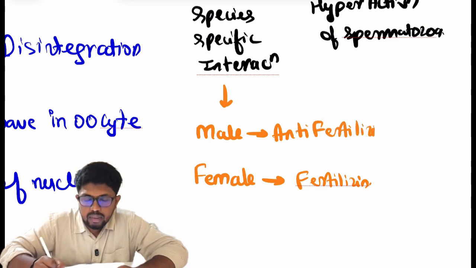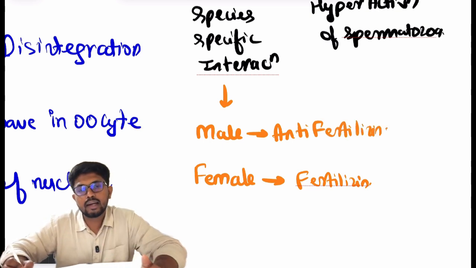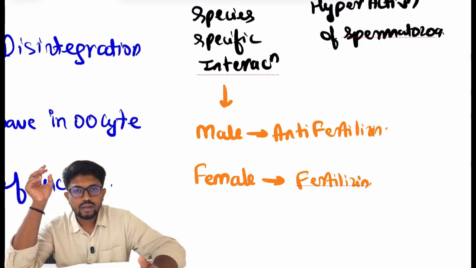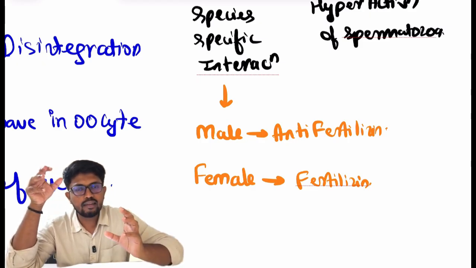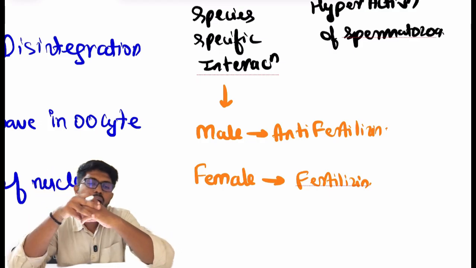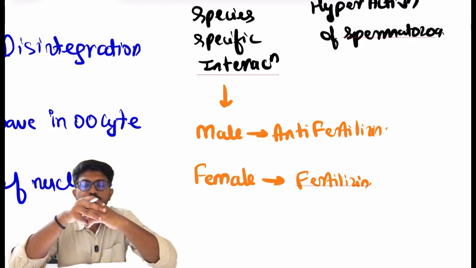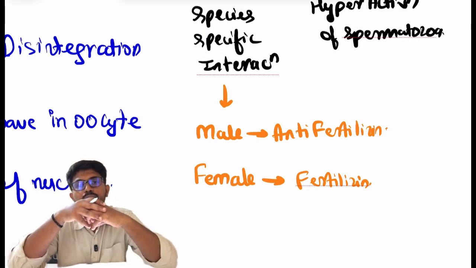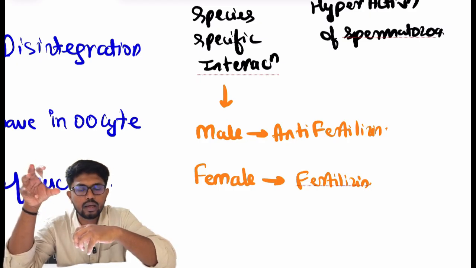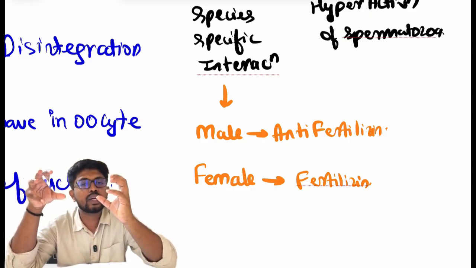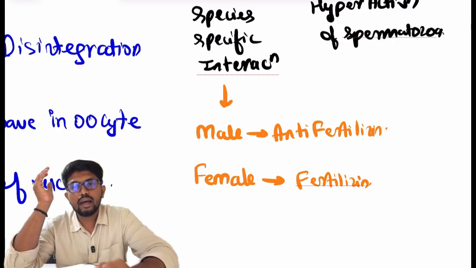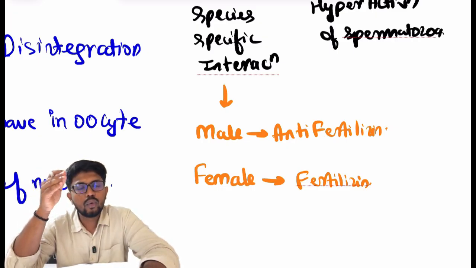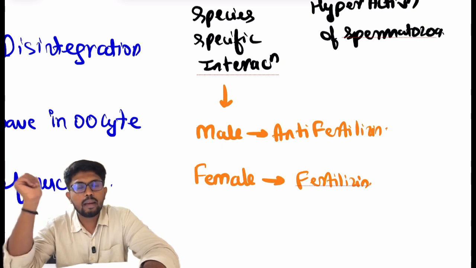So whenever the spermatozoa enter the female genital tract, the fertilization is released from the female, and the anti-fertilization present on the surface will attract each other. In this way, only the species specific interaction will happen. If there is a human male gamete, it will attract the human female gamete. So the human male gamete can only fertilize the human female gamete.